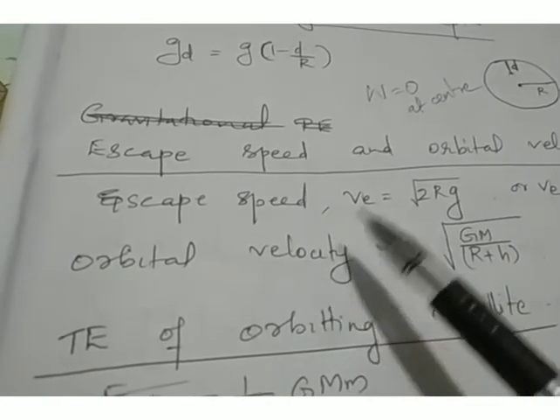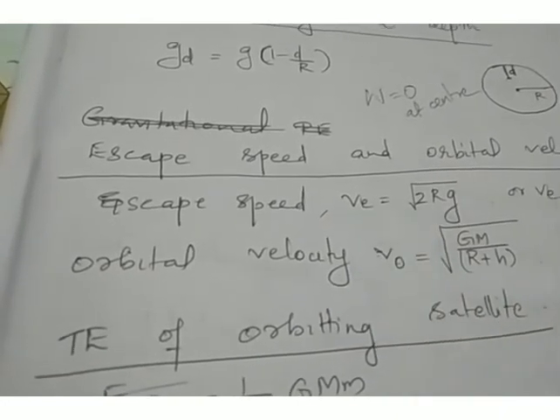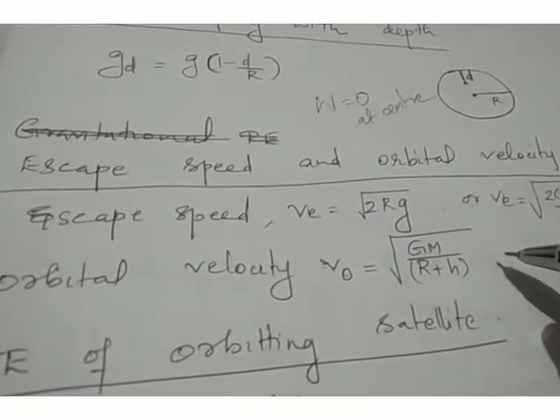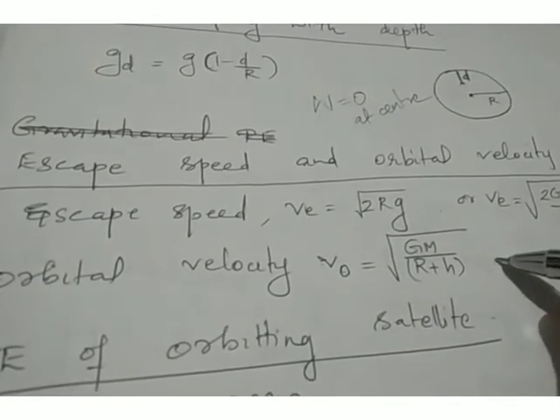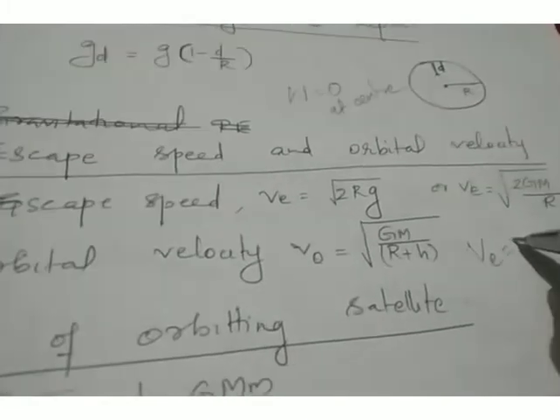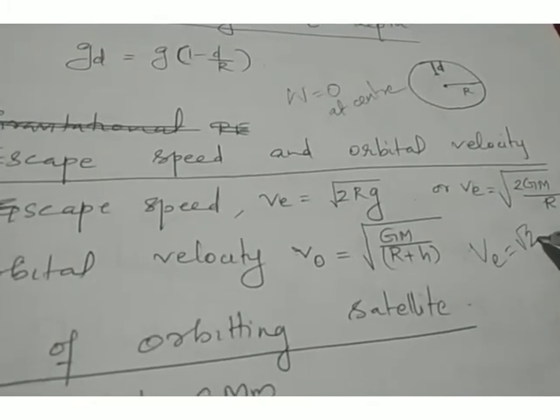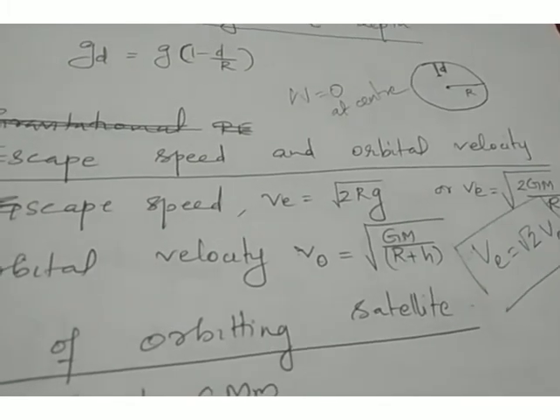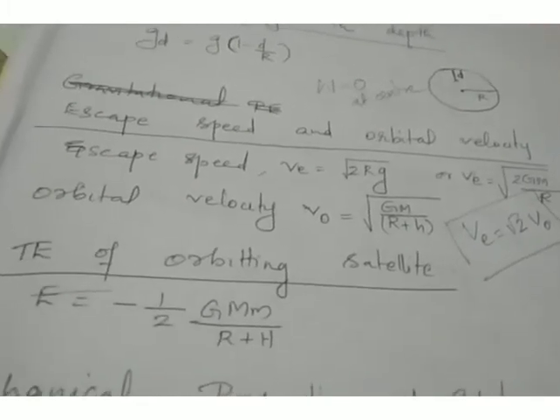And there is a relationship between orbital velocity and escape velocity. Escape velocity, that is VE, is root 2 times orbital velocity. So this is the relationship between escape velocity and orbital velocity.